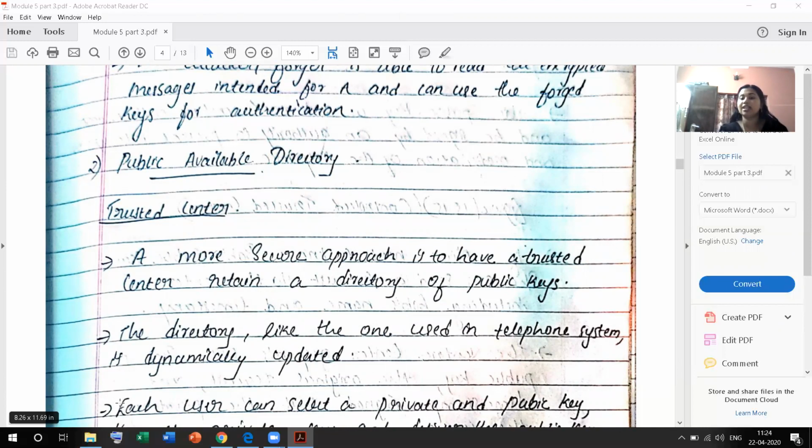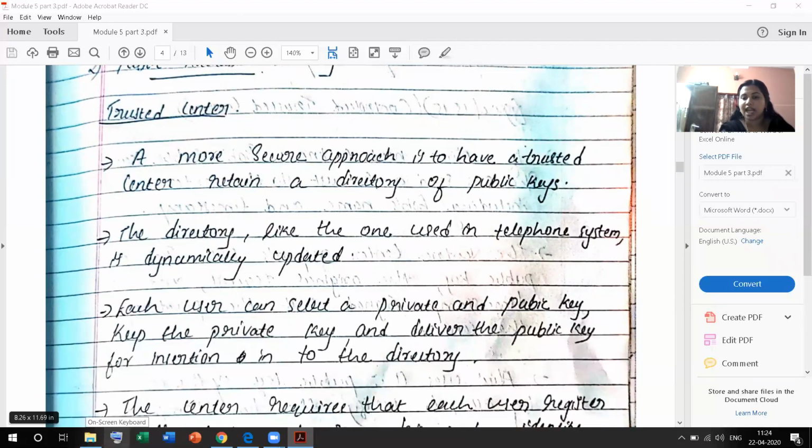The directory, like the one we use in a telephone system, is dynamically updated. If anyone can join this directory, as in the telephone system, we have to update our directory with the public keys. Each user can select a private and public key, keep the private key and deliver the public key for insertion into the directory.